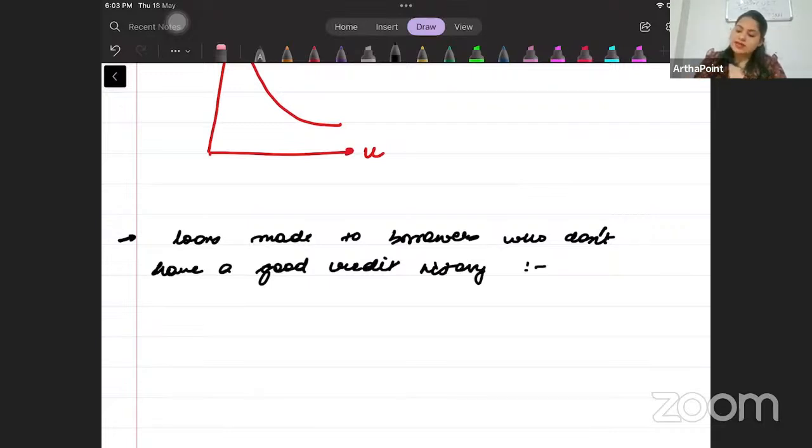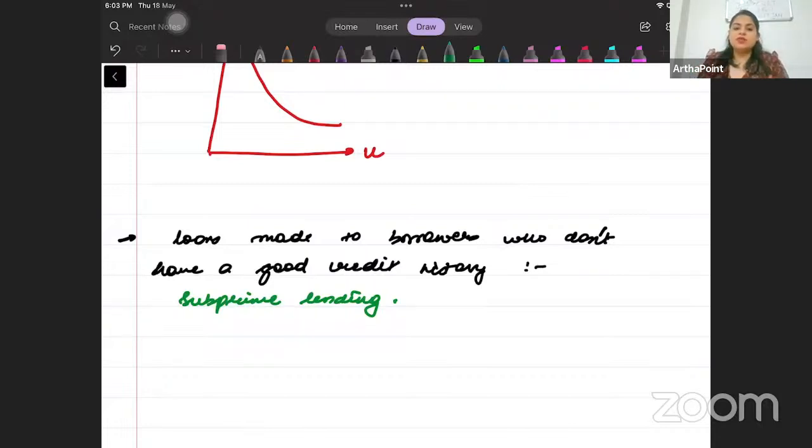So beta, that term is called subprime lending. Believe me, all these kind of questions can come. ऐसे ही questions आते हैं CUET के पेपर में. So subprime lending is a term applied to loans made to borrowers who do not have a good credit history, right?